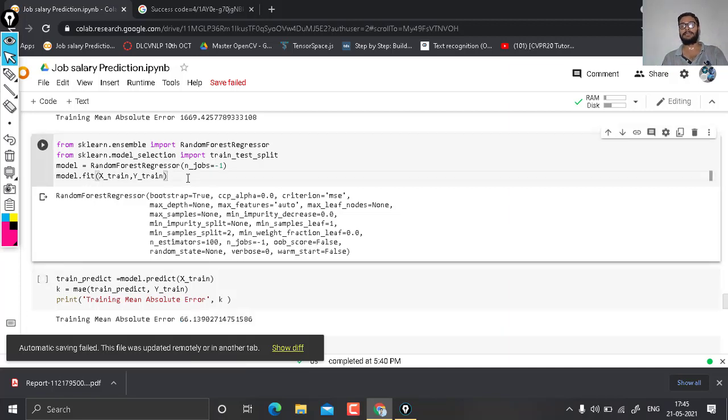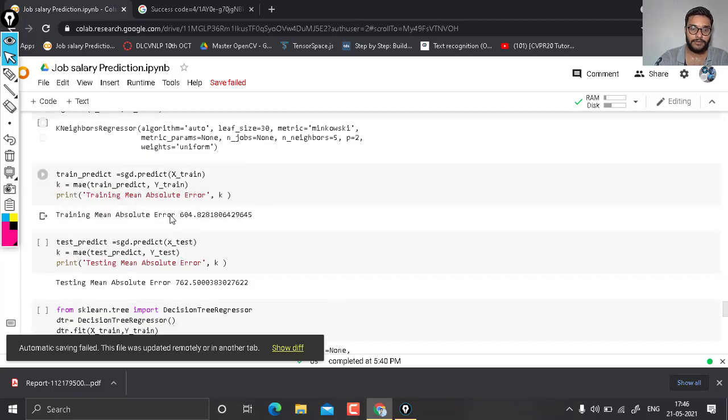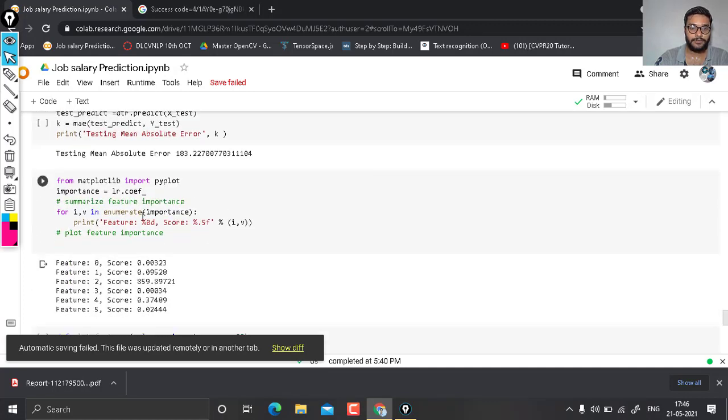In our next lecture, I am going to show you hyperparameter tuning in the random forest regression. Here there are a lot of values, like max depth and max features. So what are the best values we should use here, so that we can get the maximum efficiency in our random forest regression model? And in the last, I will show you the feature importance.